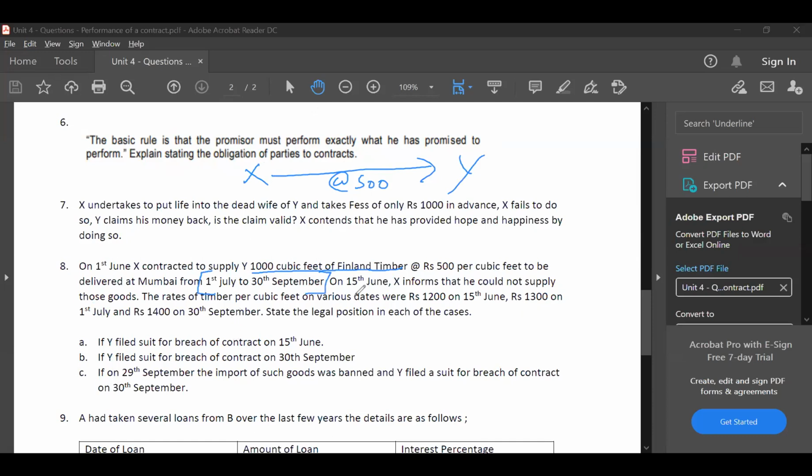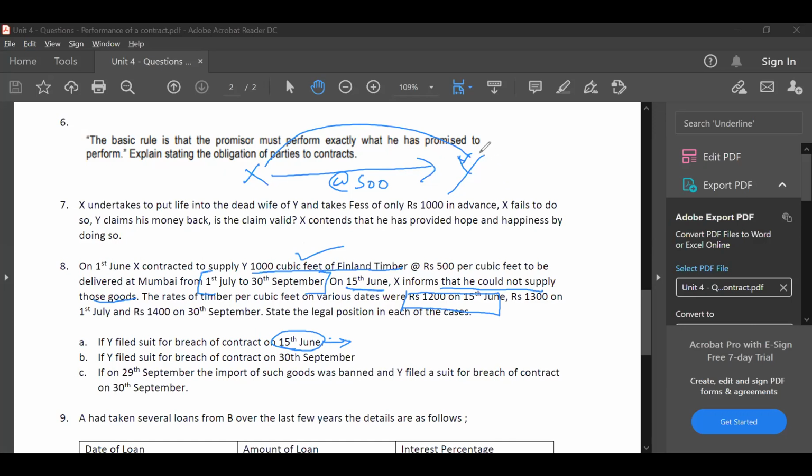Now what is happening on 15th June itself, X is informing Y that he could not supply these goods. He has breached the contract. Therefore, what should Y do? Y is suing X on 15th of June. What is happening on 15th of June? 15th of June market price is rupees 1200 per cubic feet of timber.